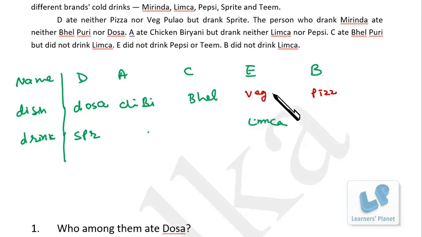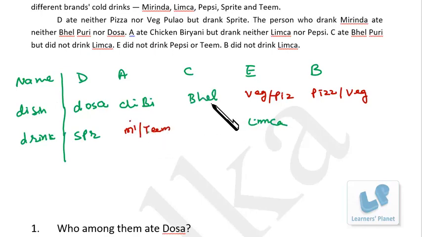Or I can say veg pulao or pizza. Now for A, no limca, no Pepsi, no Sprite, so I can have Mirinda or Tim.